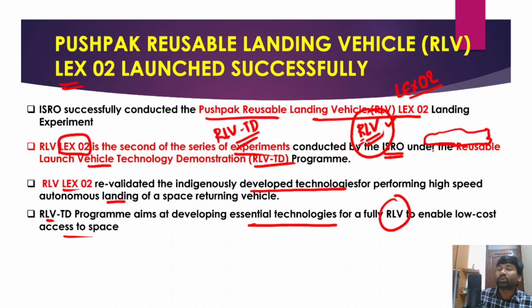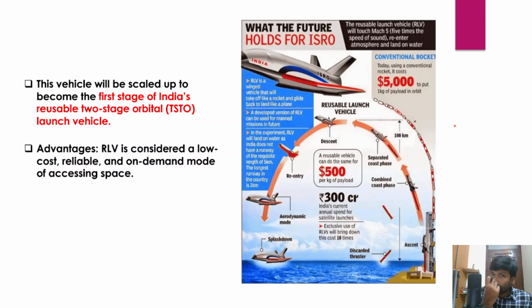So they look like an aeroplane. Initially they are sent like a rocket into space, and they release all the satellites into the orbit, and then these launch vehicles come back to Earth, and again they can be used after making some modifications, thereby substantially reducing the cost of sending satellites into space. So that is one of the biggest advantages of it. Okay, so that's why we are planning to develop this Pushpak reusable launch vehicle.